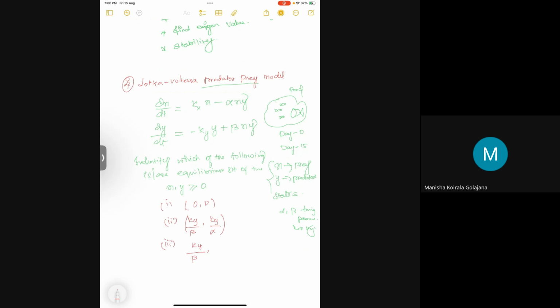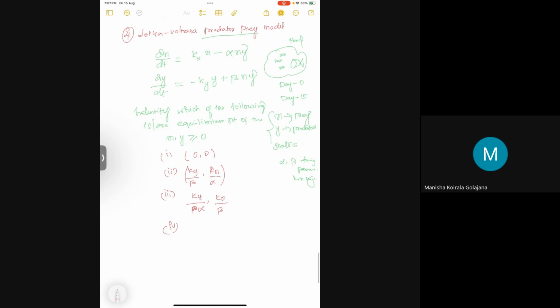Ky by alpha, I guess it is, kx. I guess so. If we get some other equilibrium point, I think that is option 3. Here the second option and third option given are the same.